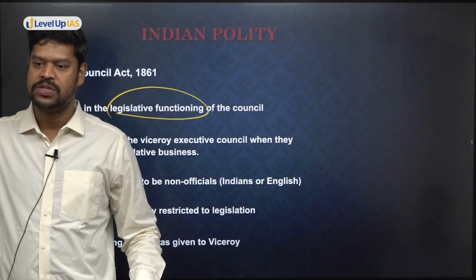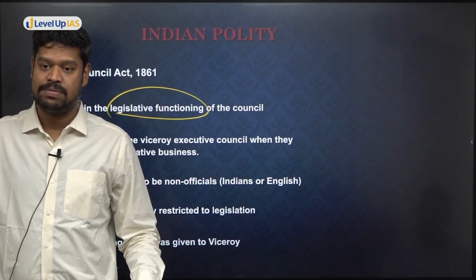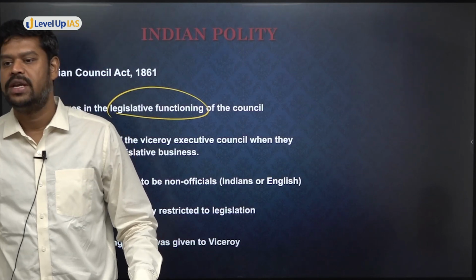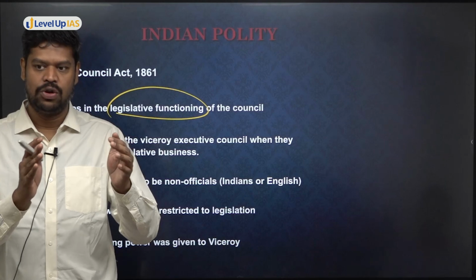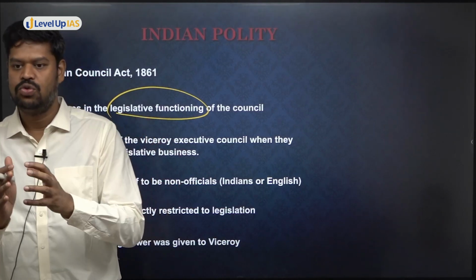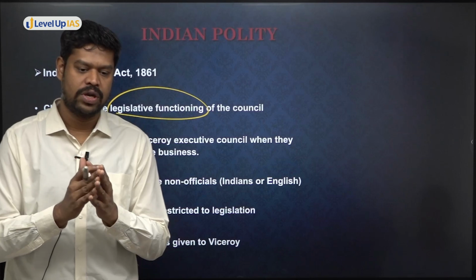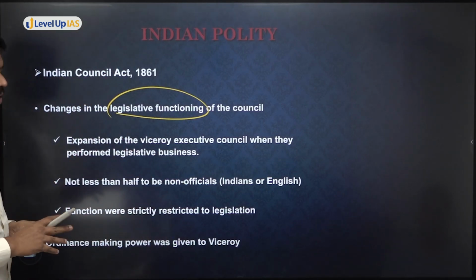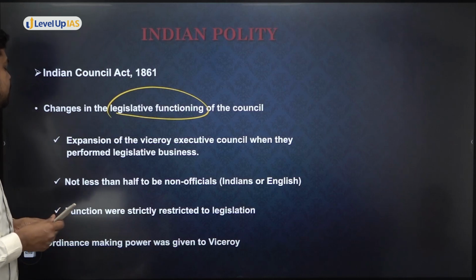How many more in 1853? Six members. But it has further expanded in the Indian Councils Act. The same Executive Council members will be part of it, but in addition, more members will be part of it.